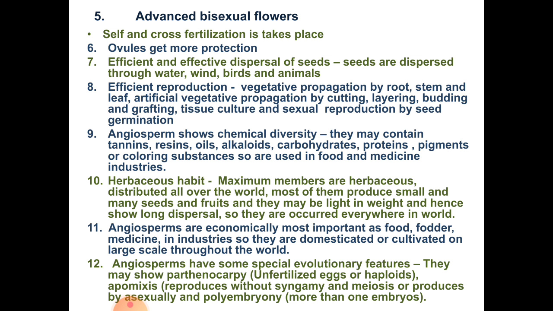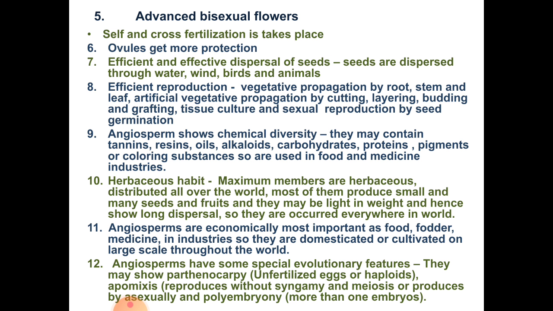Next point is angiosperms show chemical diversity. That means they may contain deposition of tannins, resins, oils, alkaloids, carbohydrates, proteins, pigments or coloring substances. So they are used in food and medicine industries, and so are grown all over the world for these purposes.